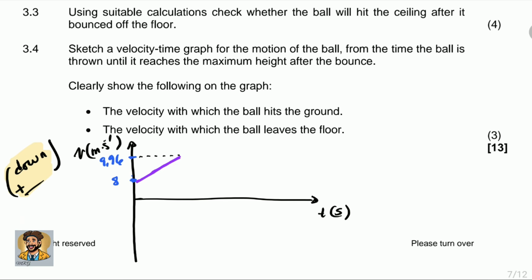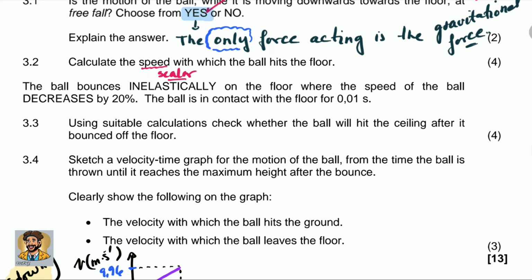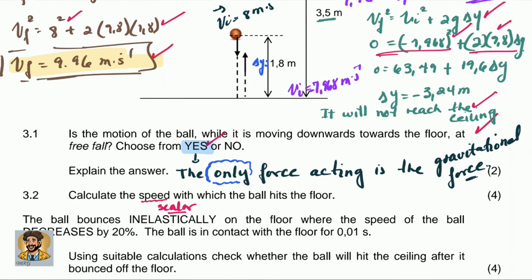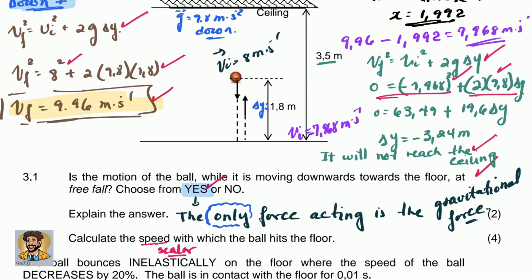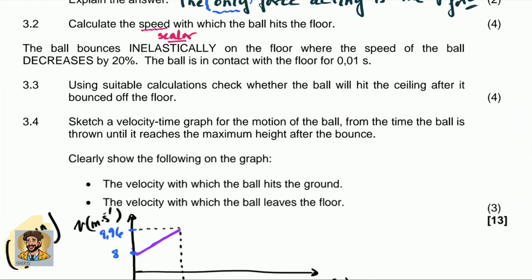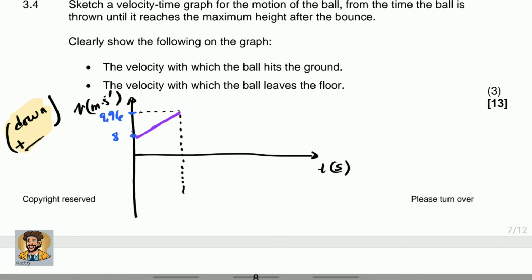It changed direction. So it will go all the way to the negative axis because it has now changed direction to a negative number. What is the velocity with which the ball leaves the ground? We already calculated, and that was 7,968. That was the velocity with which the ball leaves the ground, but negative because we say down is positive, and when the ball bounces, it bounces upward.